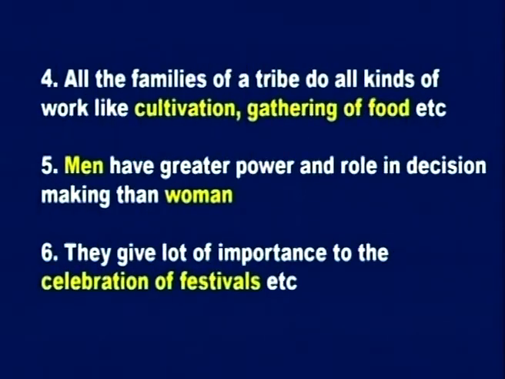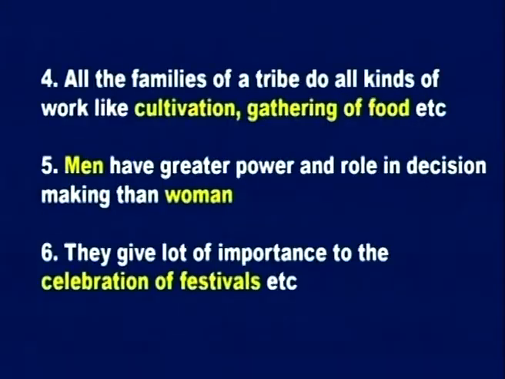Let us see 3 more here. All the families of a tribe do all kinds of work like cultivation, gathering of food, etc. So, in tribal communities, they do all kinds of work. It is not that only father is doing the work and mother and children are sitting at home. It's not like that. Everyone in the family does some type of work. Then fifth characteristic is men have greater power and role in decision making than women.